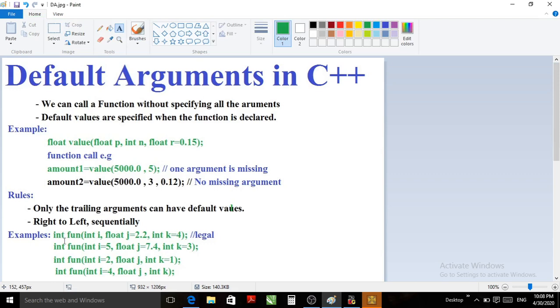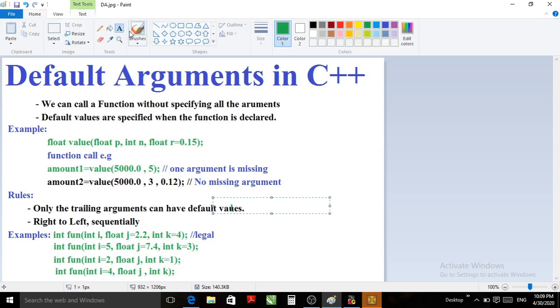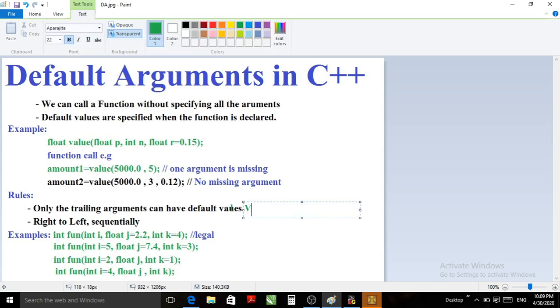There are a few examples given later where we will see what trailing arguments means. When there are more than one default values, they should be in sequence from right to left. That means sequentially, from right to left, we have to give default values.